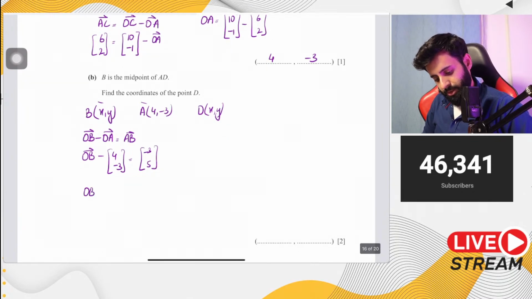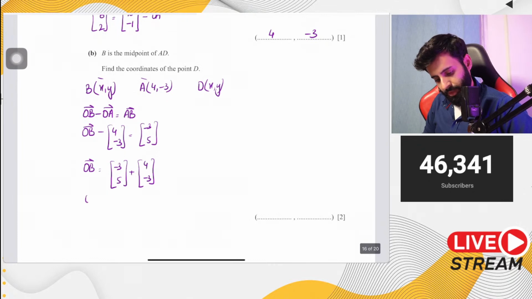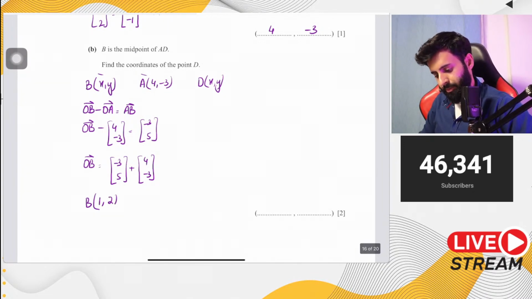So OB is equal to minus 3, 5 plus 4 and minus 3. So minus 3 plus 4 is equal to 1. So now we're turning this into coordinates of B. And 5 plus minus 3 is going to be 5 minus 3, which is equal to 2. Okay. Now A's coordinates have come, B's coordinates have come, B as you know is the midpoint.